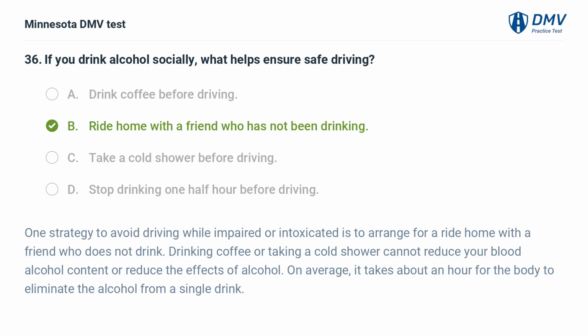One strategy to avoid driving while impaired or intoxicated is to arrange for a ride home with a friend who does not drink. Drinking coffee or taking a cold shower cannot reduce your blood alcohol content or reduce the effects of alcohol. On average, it takes about an hour for the body to eliminate the alcohol from a single drink.